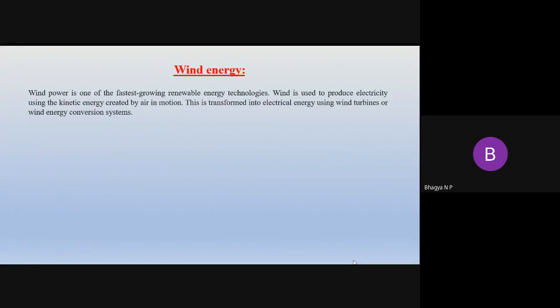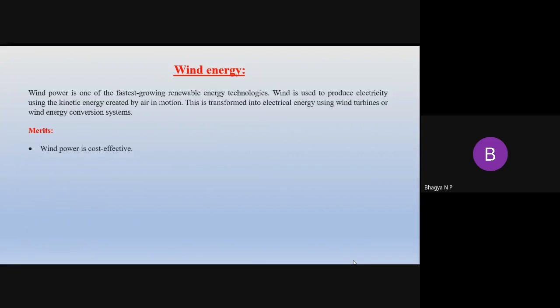The next is wind energy. As we all know, it is a renewable source, and wind is used to produce electricity using the kinetic energy created by the motion of the wind. In hill stations or at the topmost places, we could see big fans. By using those big fans, we are able to get wind energy.